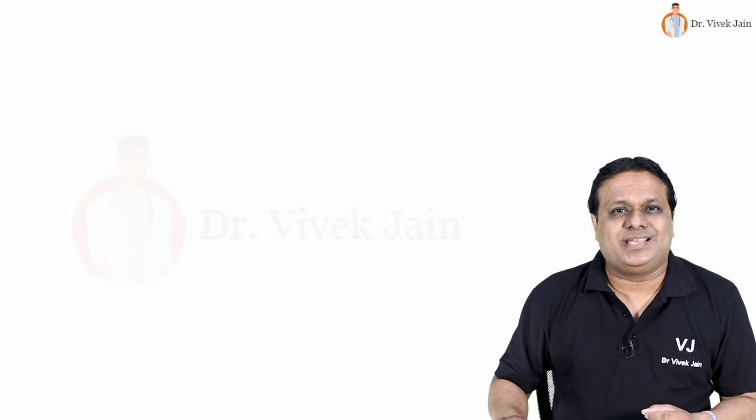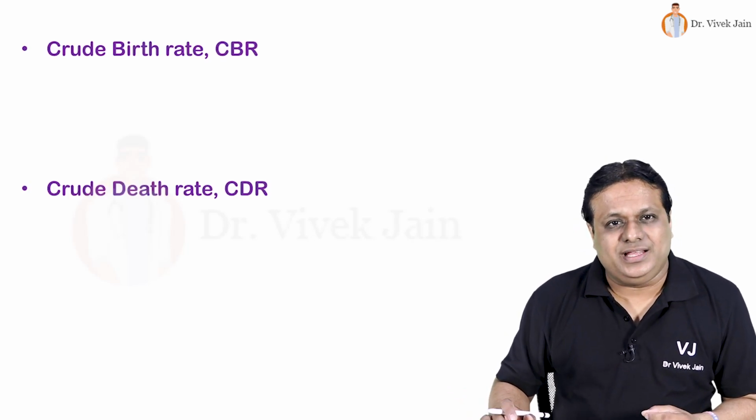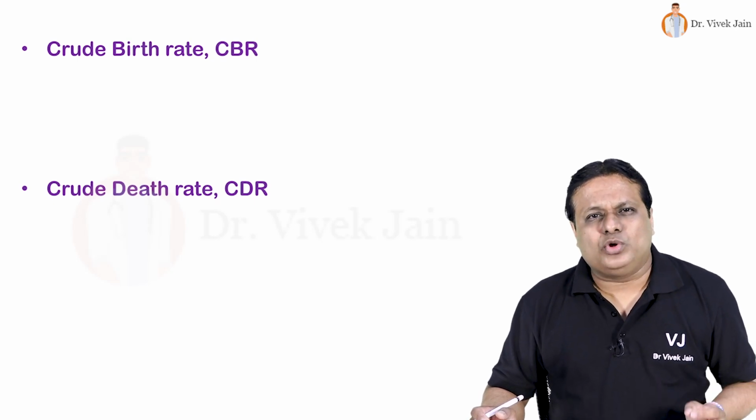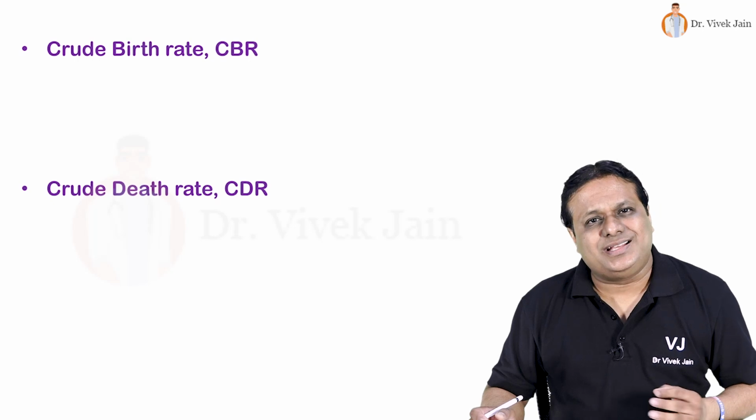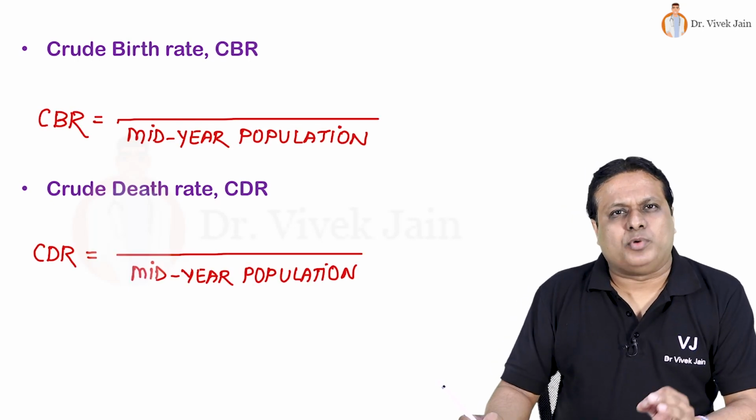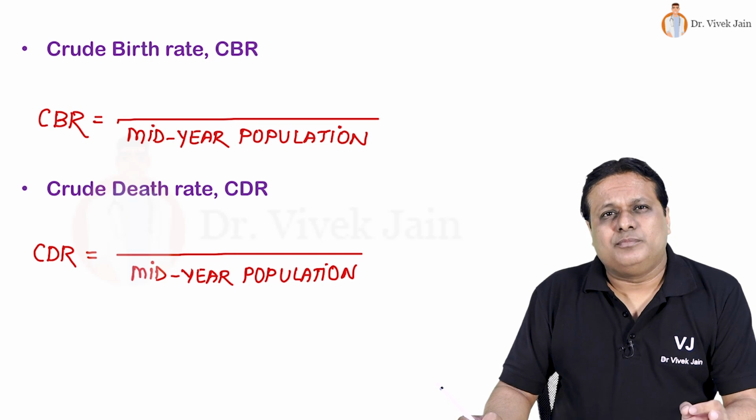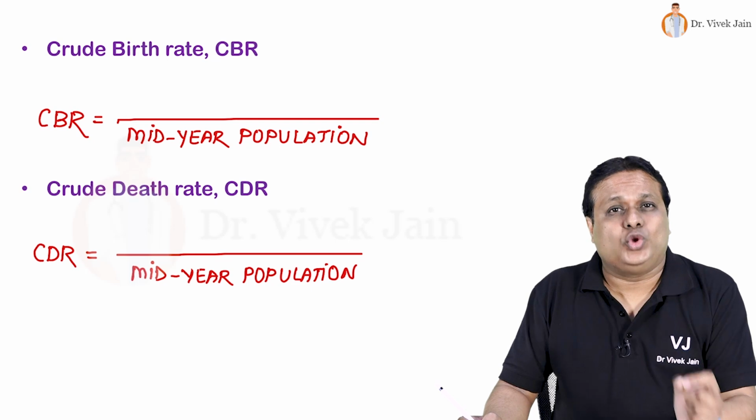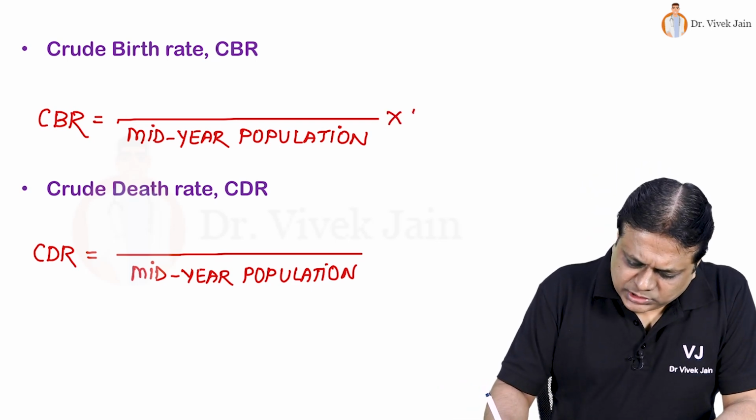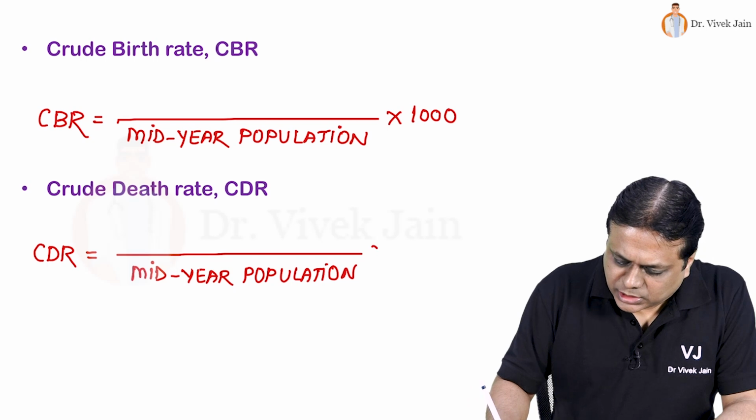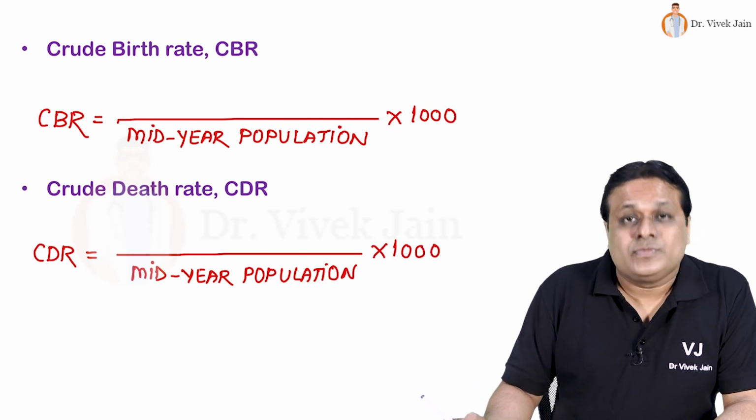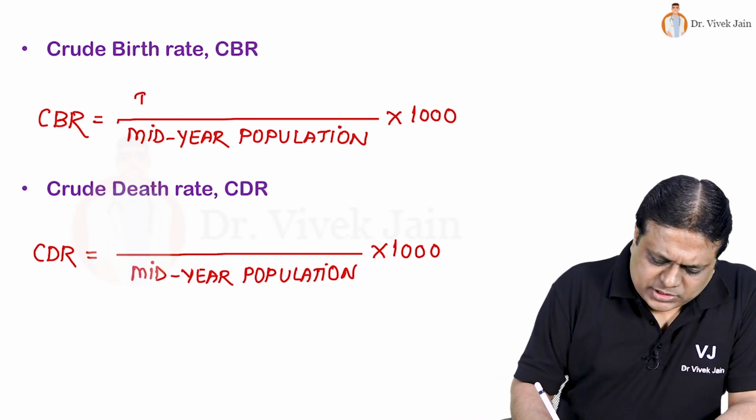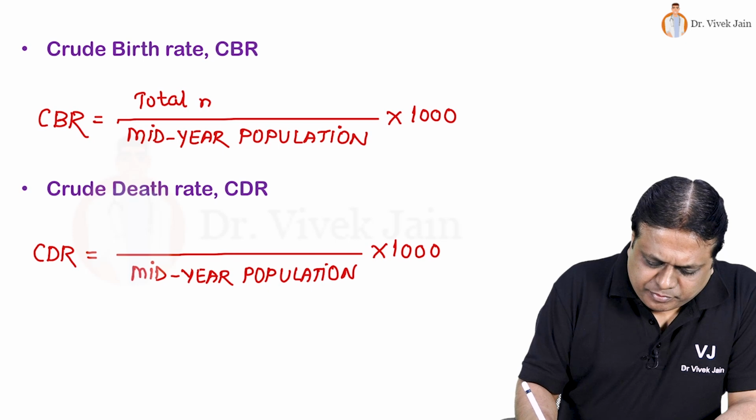Two important basic indicators, CBR, CDR, crude birth rate, crude death rate. How do we calculate them? In both these formulae, denominator is same, that is mid-year population. What is mid-year population? Population taken on middle point of the year, that is 1st of July. Multiplier in both is same, that is 1000. Numerator, as the word is suggesting, crude birth rate is total number of births